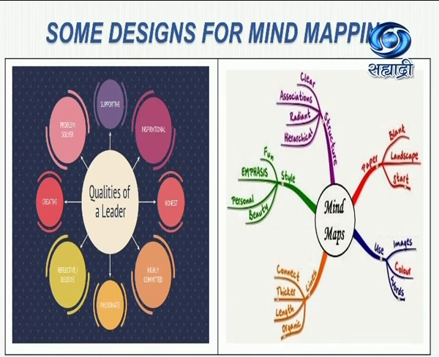You can draw the mind map in this way also. These are just examples, and it is not compulsory that you draw only these shapes. You can choose any kind of shape for mind mapping.